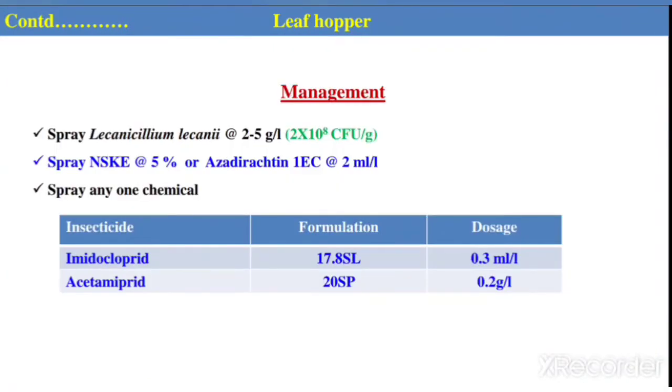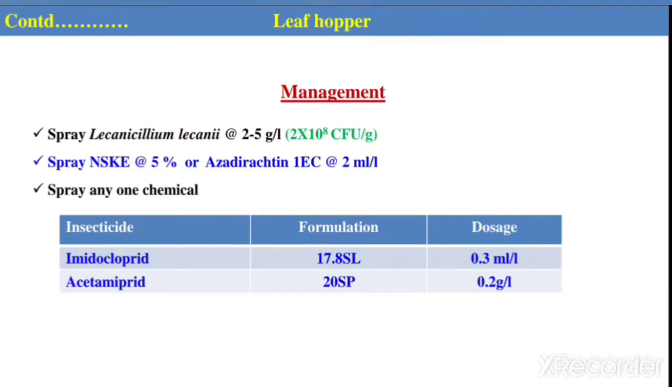Now we can see management. Spray commercial neem products containing azadirachtin at the rate of 2 ml per liter of water, or you can spray NSKE, same at 5%, and you can use any fungal pathogen, same as in the case of thrips, at the rate of 2 to 5 gram per liter of water.